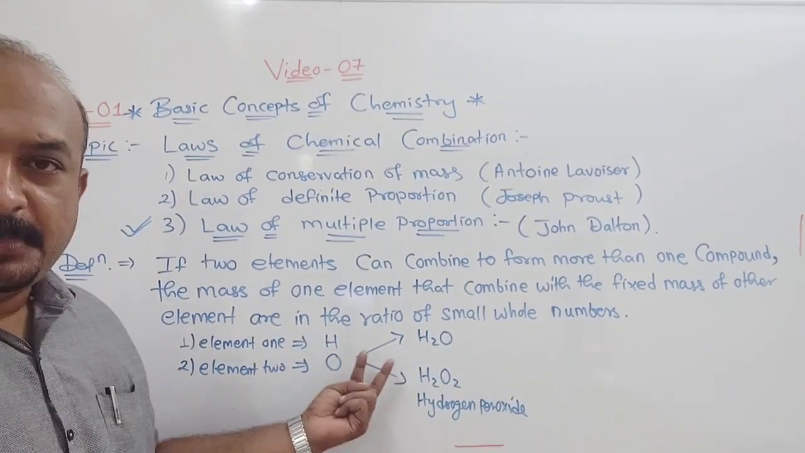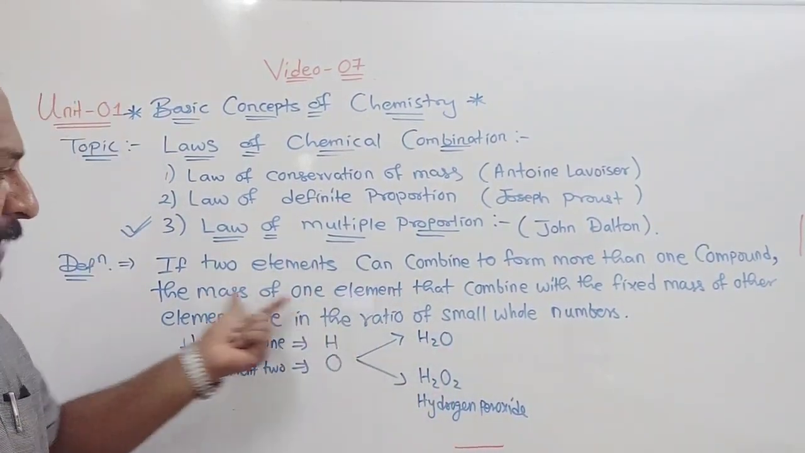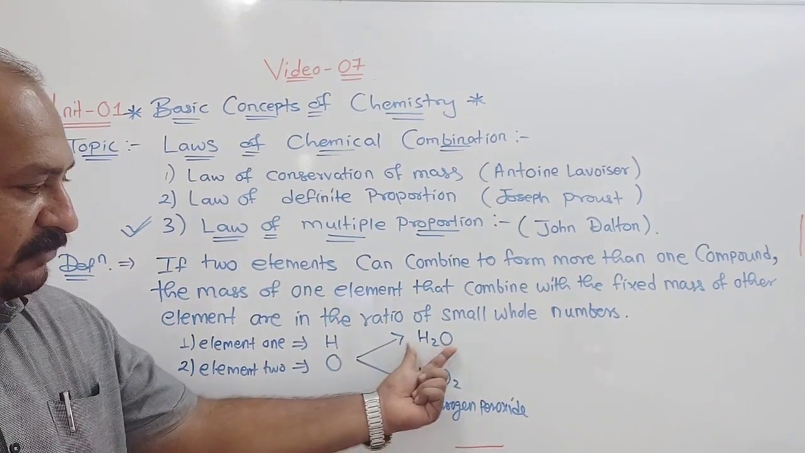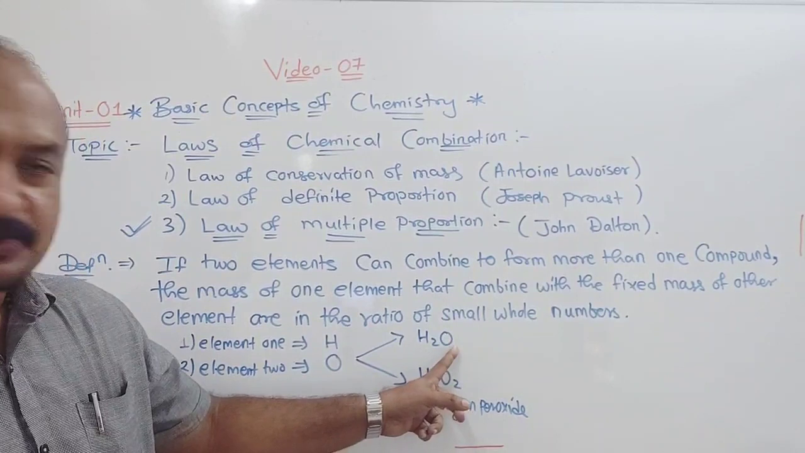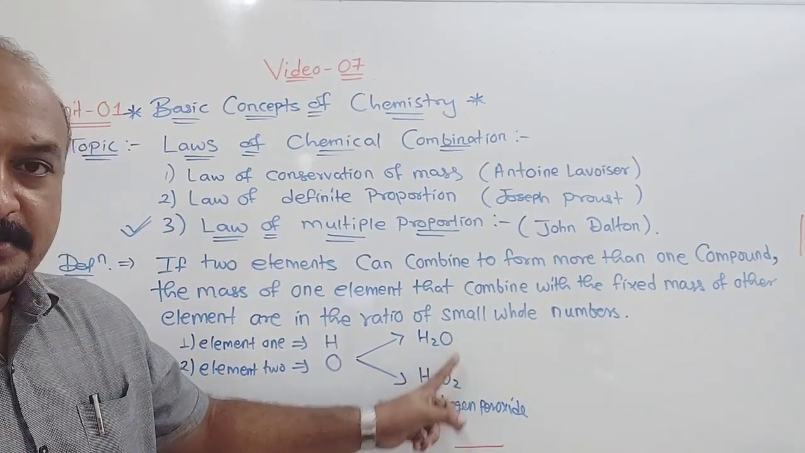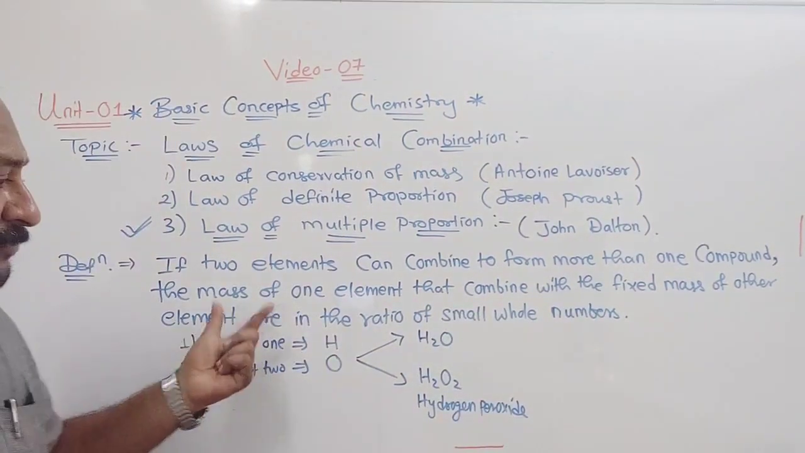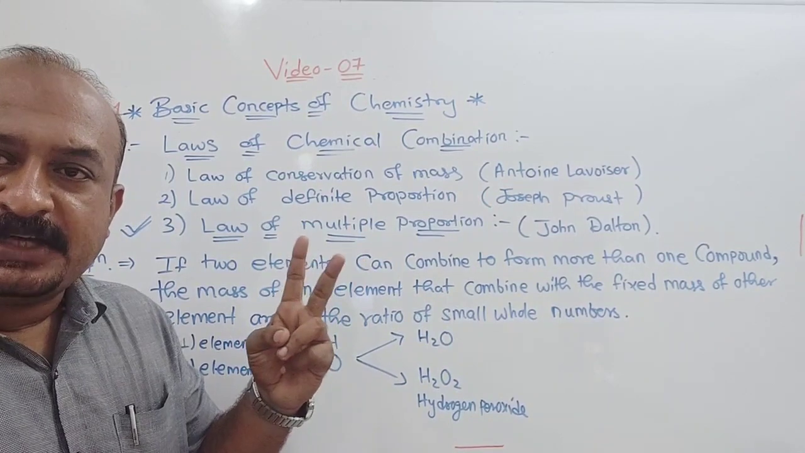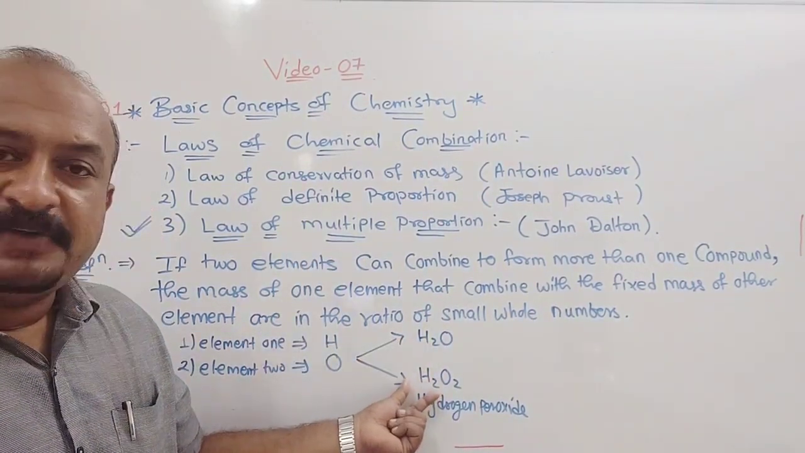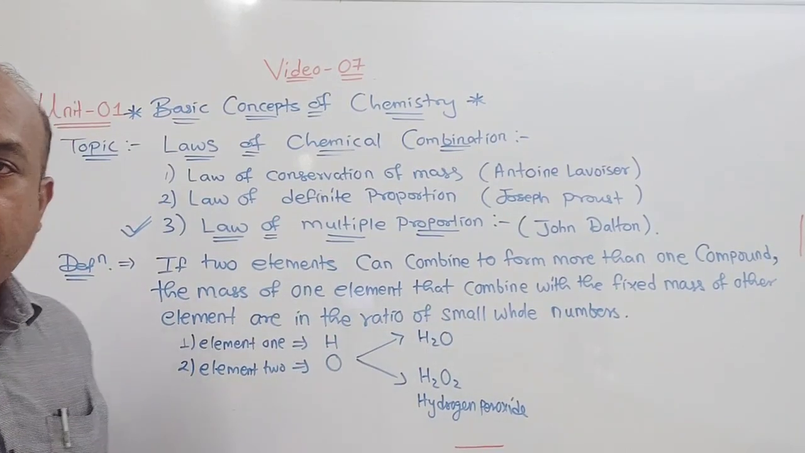So two elements combine to form more than one compound. Then the mass of oxygen combines with the fixed mass of another element. The fixed mass means here, in both cases, hydrogen is two atoms. Understood? So they combine with the fixed mass of the other element in a ratio of small whole numbers.